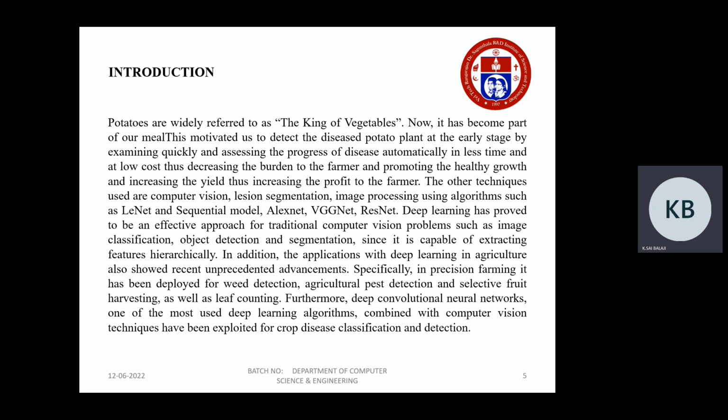It is capable of extracting features hierarchically. In addition, applications of deep learning in agriculture have shown recent unprecedented advancements, especially in precision farming. It has been deployed for weed detection, agricultural pest detection, selective fruit harvesting, as well as leaf counting. Furthermore, deep convolutional neural networks, one of the most used deep learning algorithms, combined with computer vision techniques, have been exploited for crop disease classification and detection.